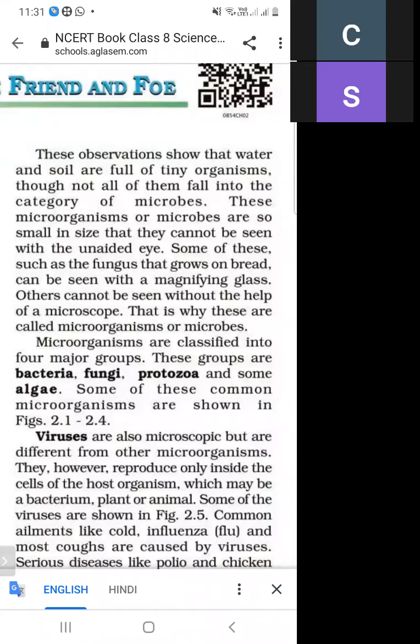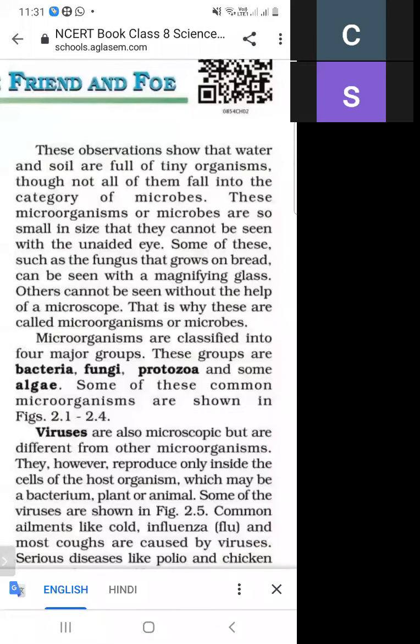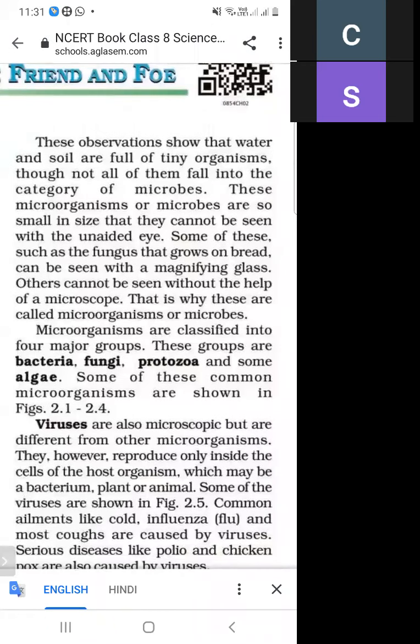And what do we mean by a magnifying glass? A glass which is used to magnify things.